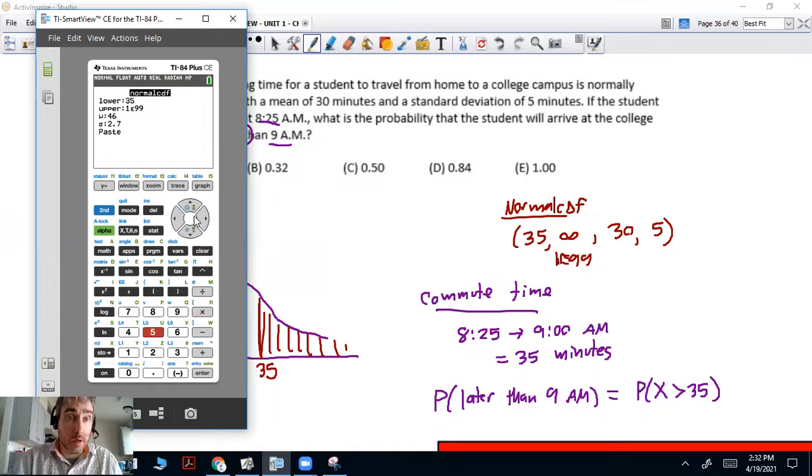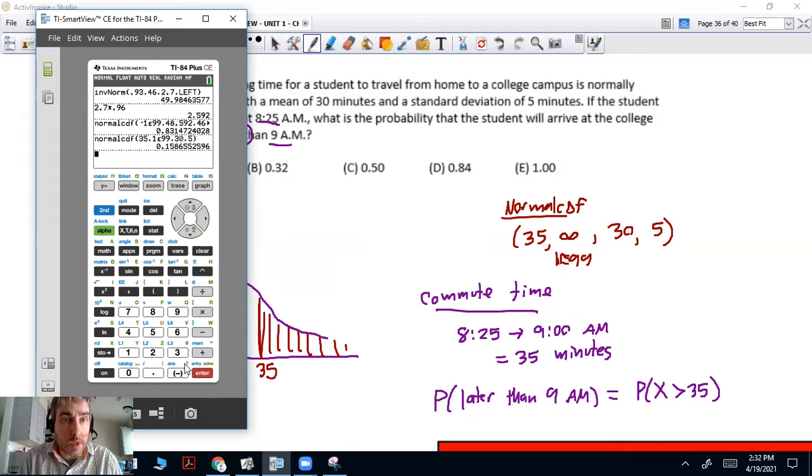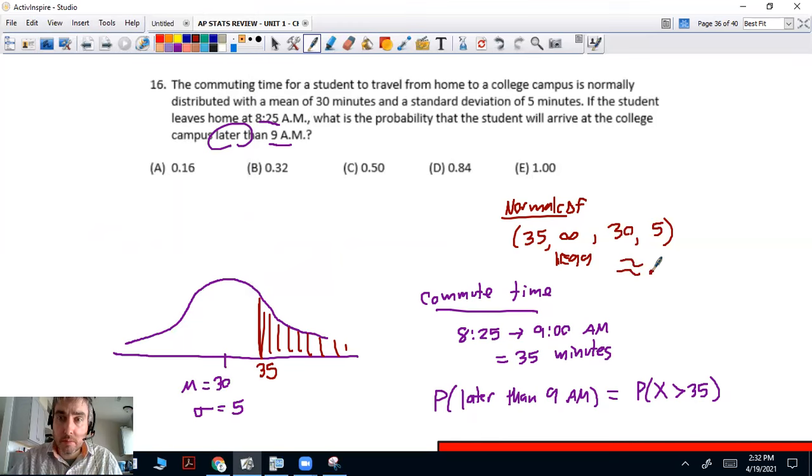Gotta be careful there. Your mean is 30, and your standard deviation is 5. All right, let's get that in there and see what we get. So about 15.86%, 0.1586 is 16%. There you go, guys.